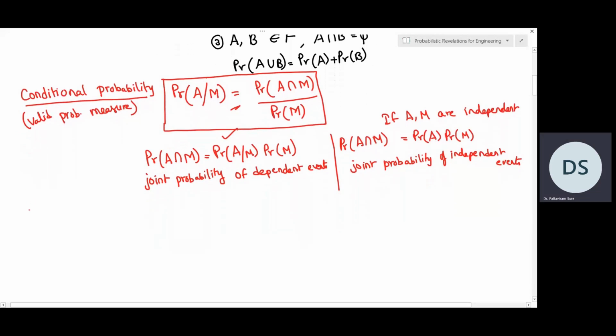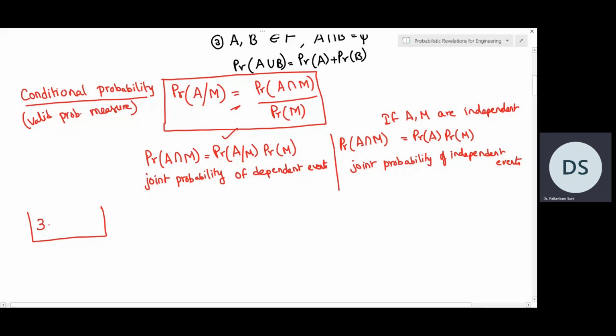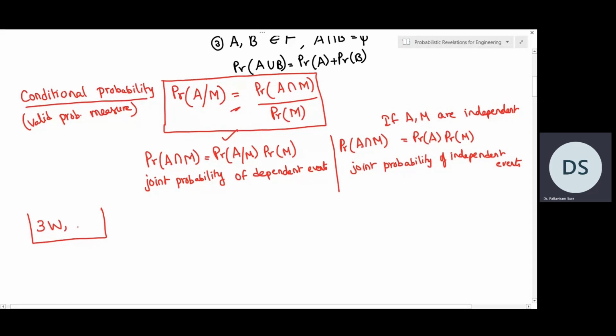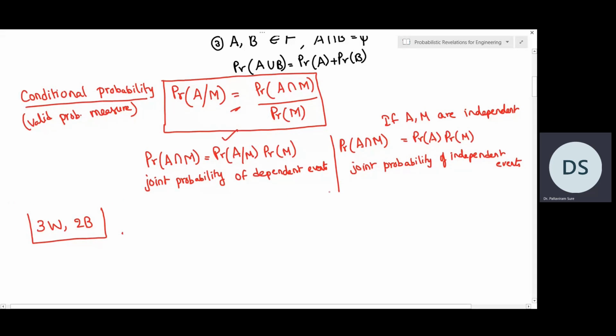So let us say we have a basket comprising of 3 white balls and 2 black balls. We'll take this example in two different scenarios.